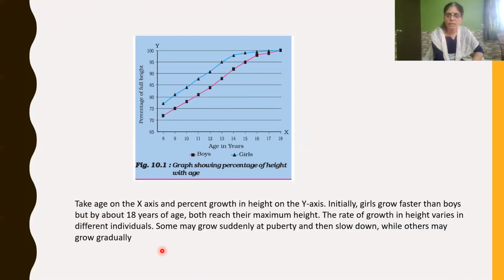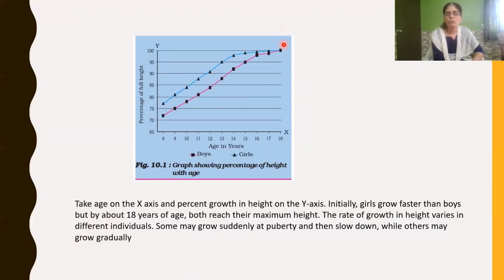Initially, as we have discussed earlier, girls grow faster than boys, but at the age of 18 you see both reach their maximum height. So till the age of 18 only our maximum growth will occur.